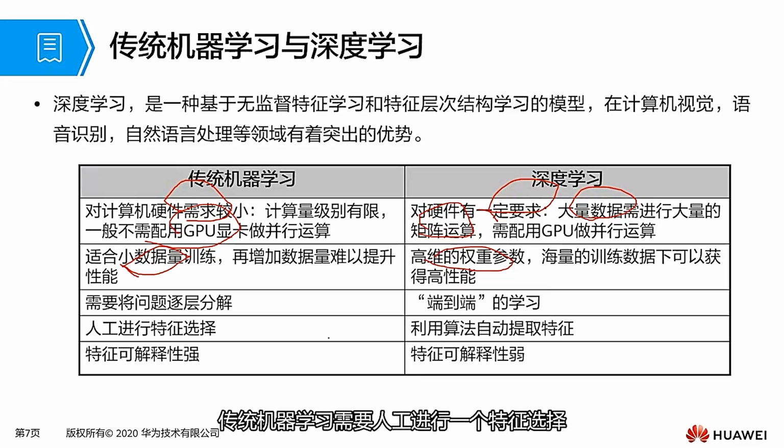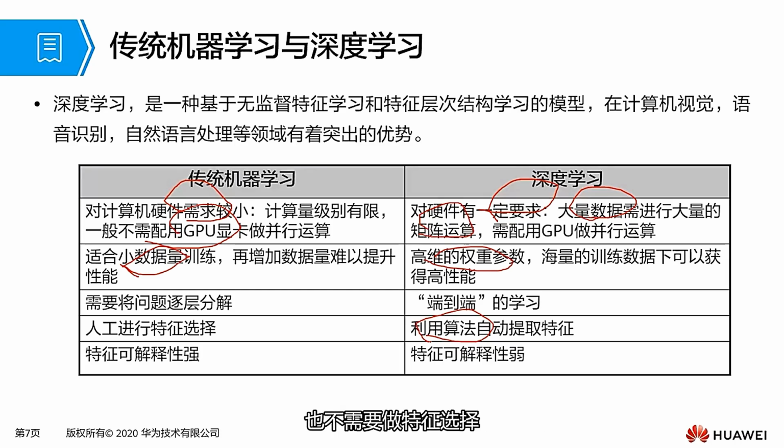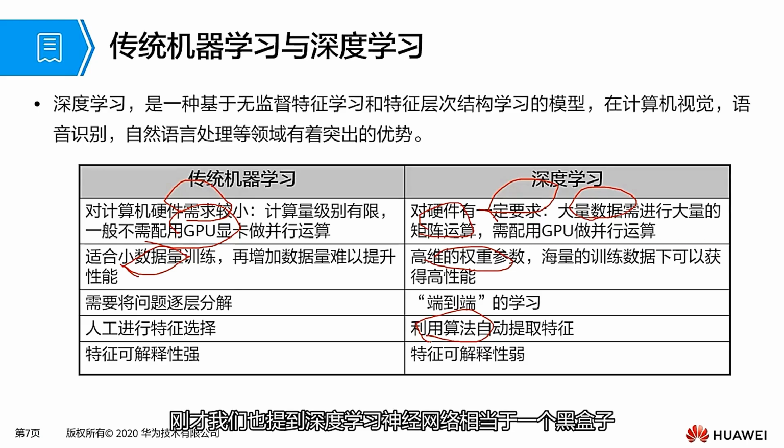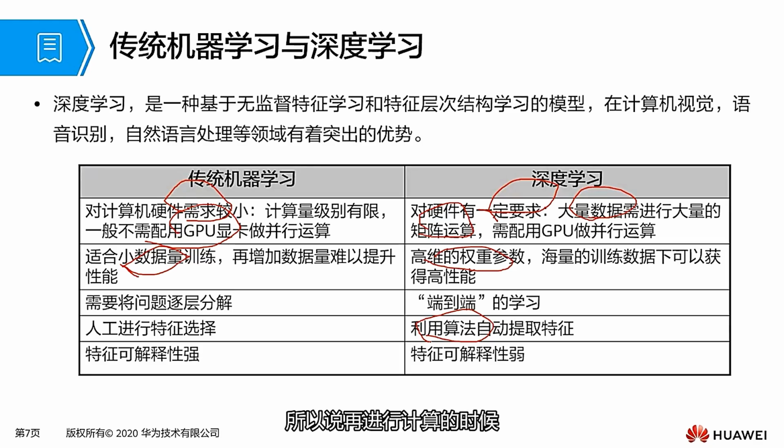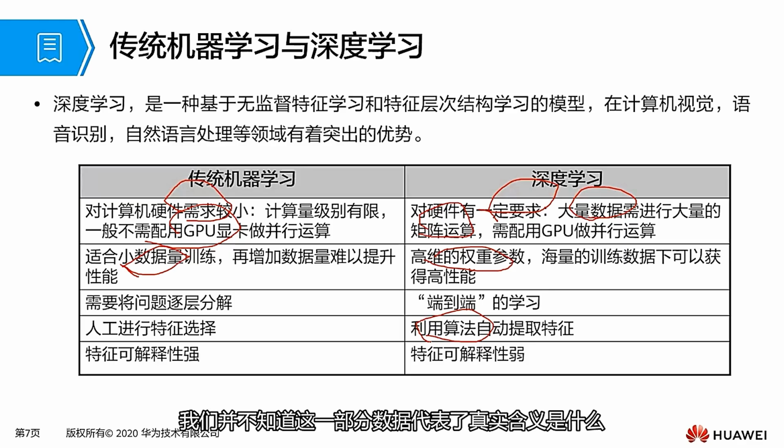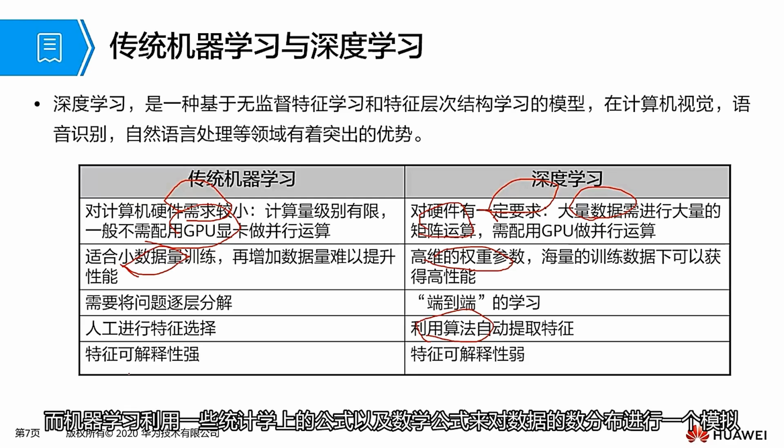Just now we also mentioned that deep learning neural networks are like a black box. So when performing calculations, we do not know what this part of the data represents in terms of meaning. So the interpretability of features in deep learning is relatively weak. Machine learning utilizes some statistical and mathematical formulas to simulate the distribution of the data, so its data has strong interpretability, and we can clearly understand what specific features these feature data represent. We now have a clear understanding of the differences between deep learning and machine learning.